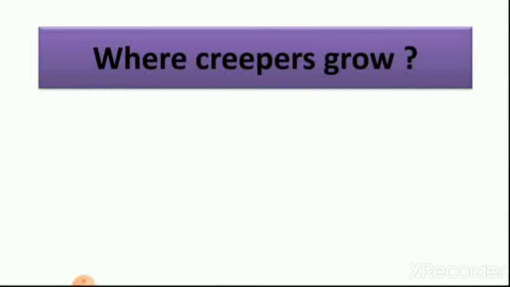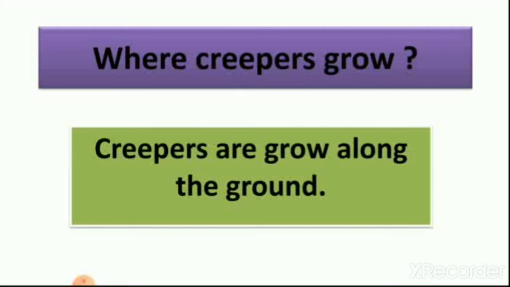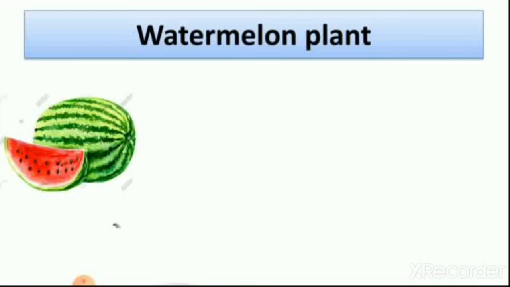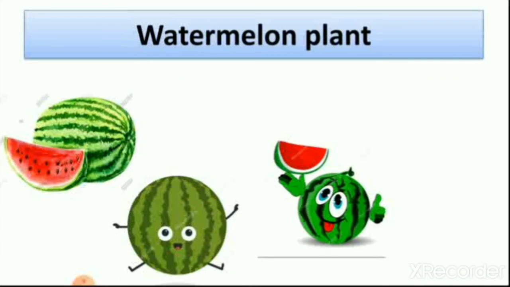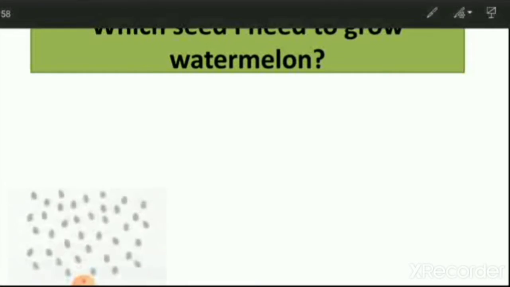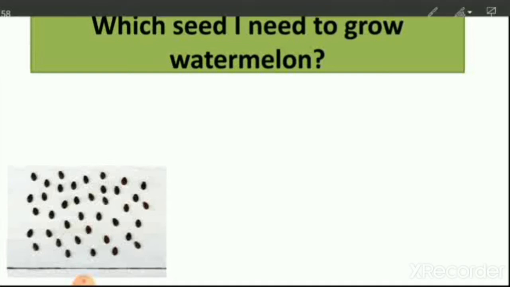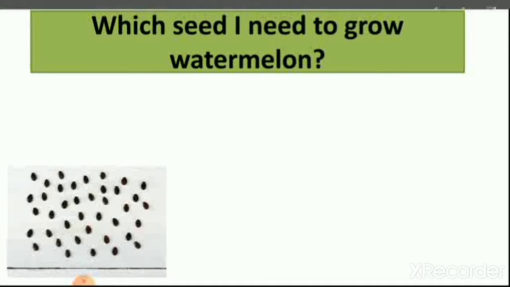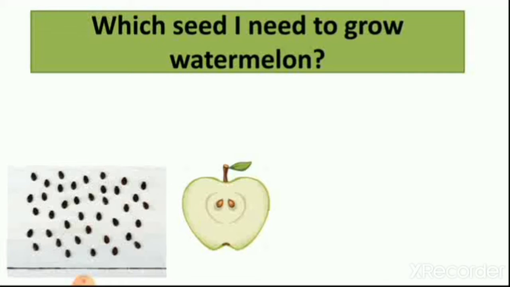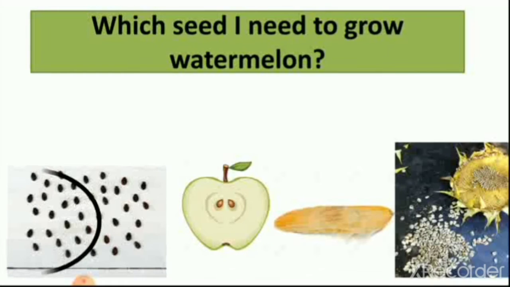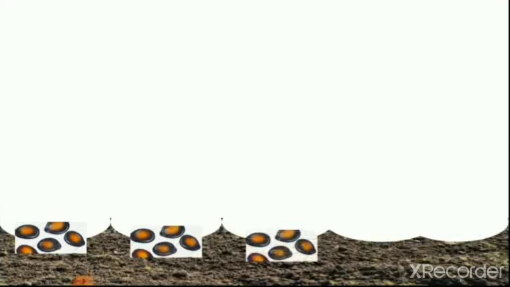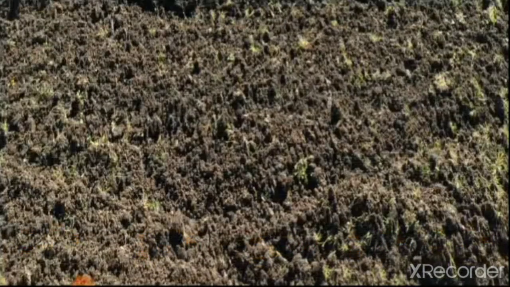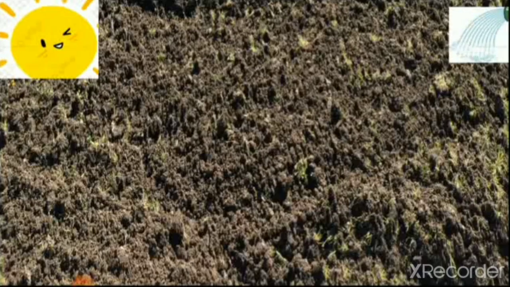Where do creepers grow? Creepers grow along the ground, which we learned yesterday. Then we planted a watermelon. We take a seed of watermelon, then plant it in land, then we give sunlight, water and air.